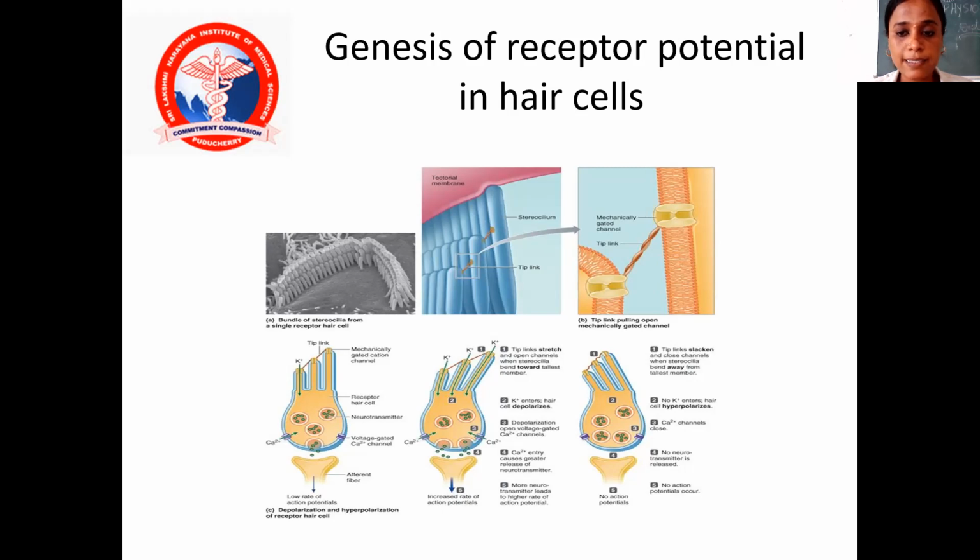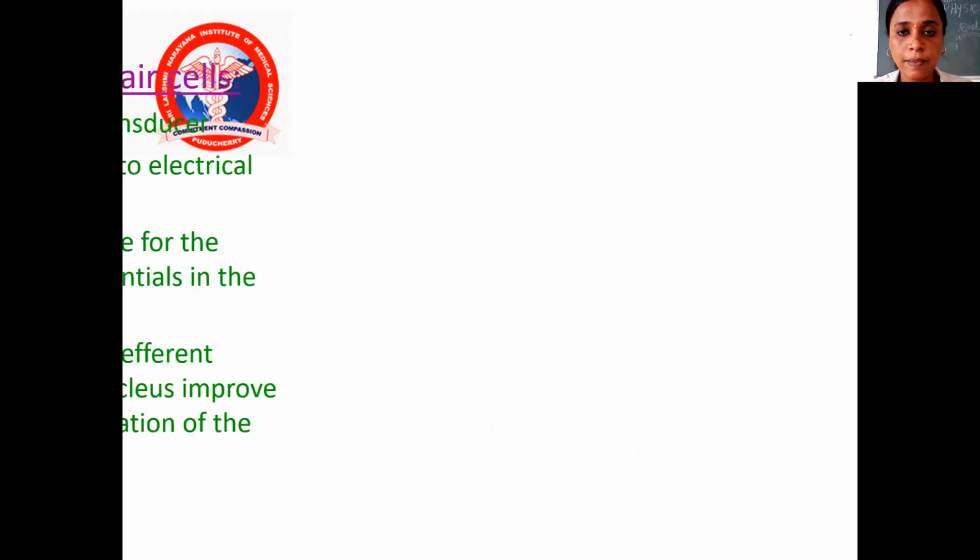If tip links slacken and close the channels when stereocilia bend away from the tallest stereocilia, no potassium enters and the hair cell hyperpolarizes. Calcium channels close, so no neurotransmitter is released, and no action potential occurs.